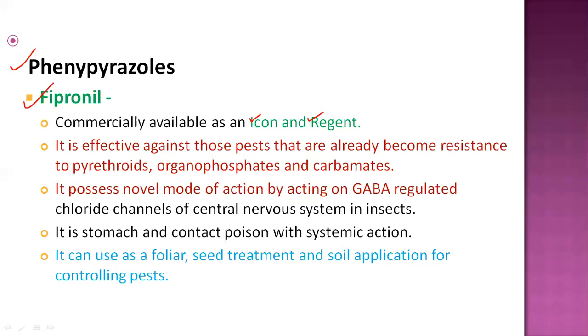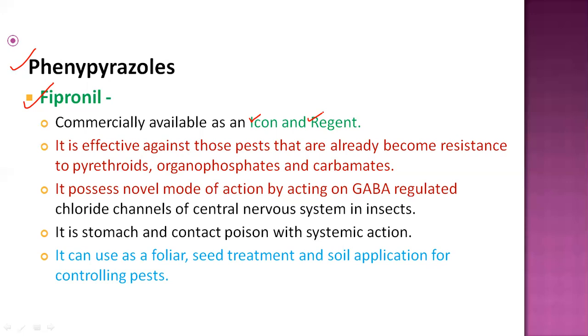Why? It also has a novel mode of action, acting on the GABA-regulated chloride channel of the central nervous system. GABA means gamma-aminobutyric acid. The chloride channel of the central nervous system is acted upon, inhibited and regulated. Finally, this GABA receptor and chloride channel is affected by the fipronil compound.